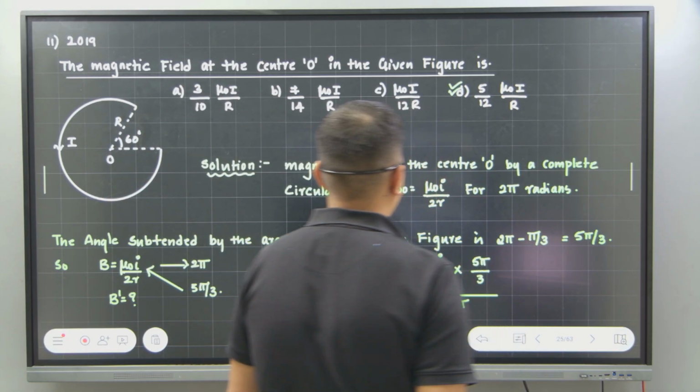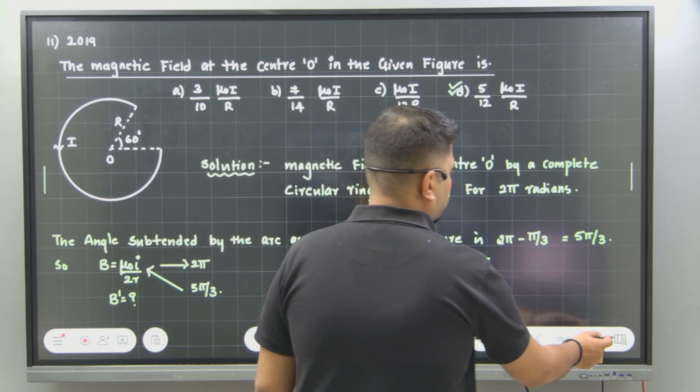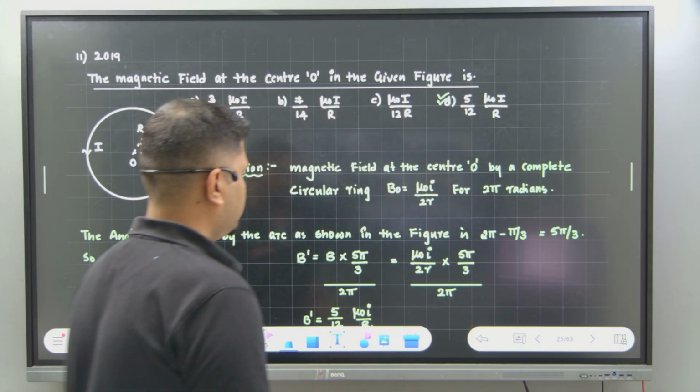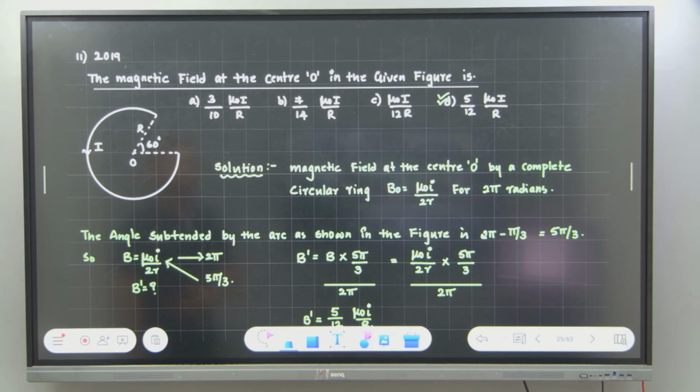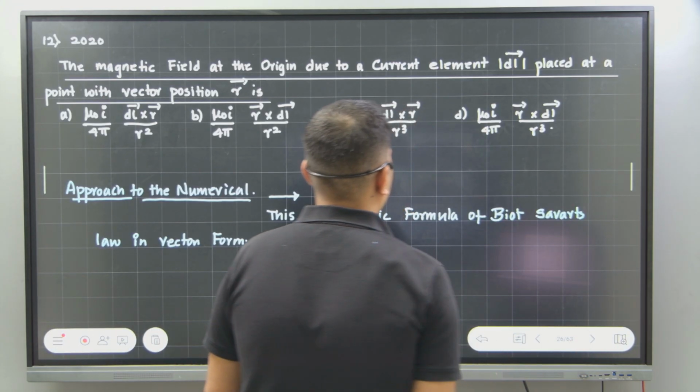So let me see if option D is right. Correct. Very good. Okay, so can we go with the next one? Okay, fine. So if I go with the next,